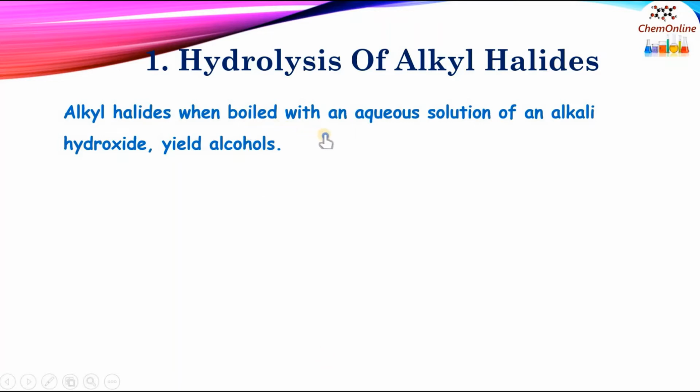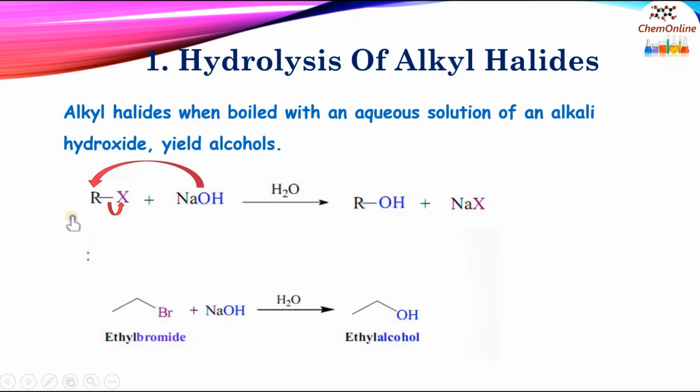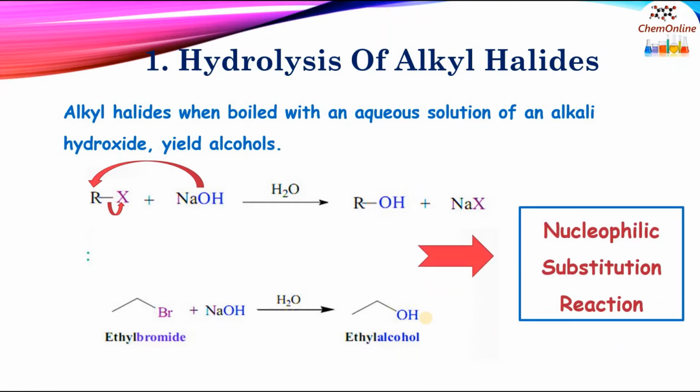Alkyl halides, when boiled with an aqueous solution of an alkali hydroxide, yield alcohols. RX, that is an alkyl halide, plus NaOH in aqueous solution will give you ROH plus NaX. For example, ethyl bromide, CH3CH2Br, when treated with an aqueous solution of sodium hydroxide will give ethyl alcohol, CH3CH2OH, and the reaction is a simple nucleophilic substitution reaction.